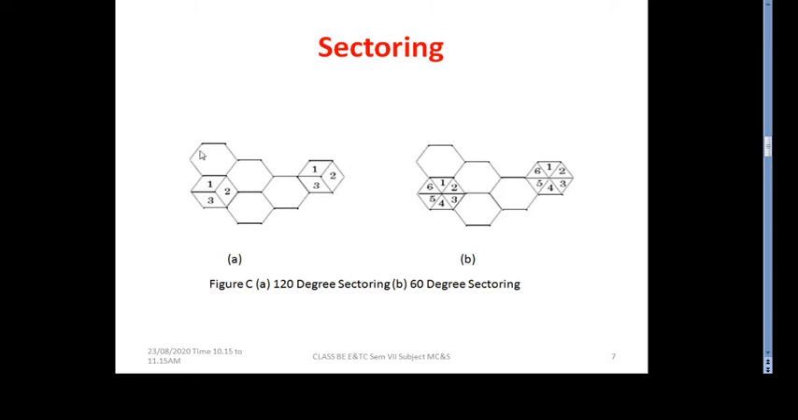So this is a pictorial view. Figure A shows 120 degree sectoring. Here is the original cell, and we are implementing 120 degree sectoring, so the hexagon is split into 3 sectors. Similarly, the original hexagonal cell is split into 60 degree sectoring, so we can see here sectors 1, 2, 3, 4, 5. This is 60 degree sectoring, where each angle at the base station at the center is 60 degrees. So figure B shows the 60 degree sectoring.